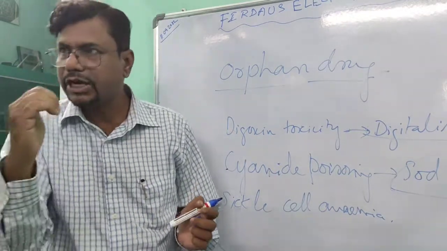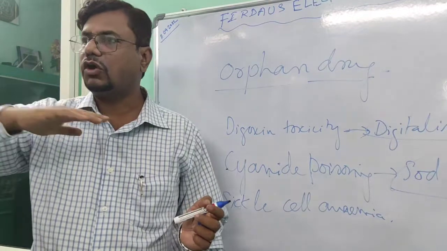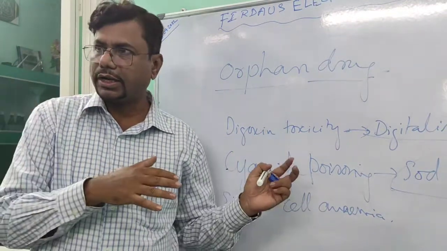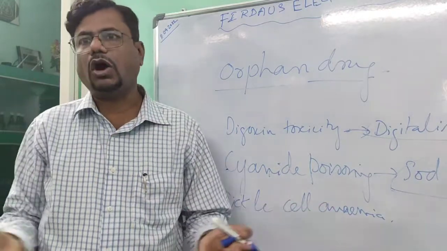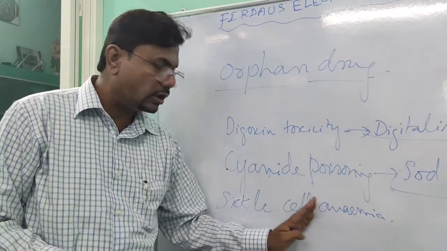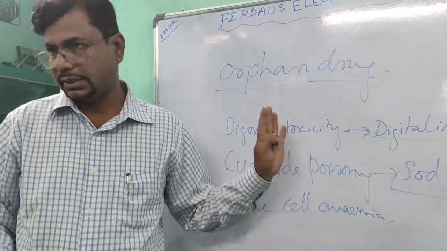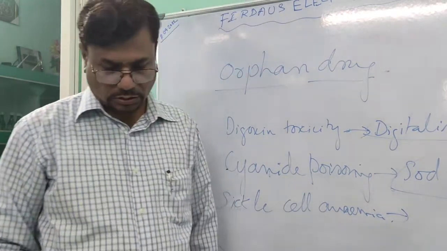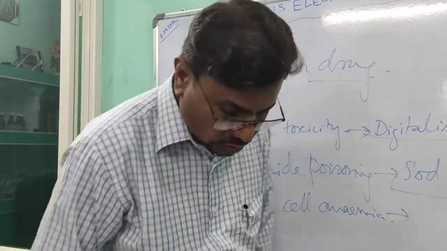Due to its sickle shape, movement of RBCs will not be easy. So there will be a rupture in that area and the RBCs get hemorrhaged. This disorder is not a common disorder. It is a rare disease.